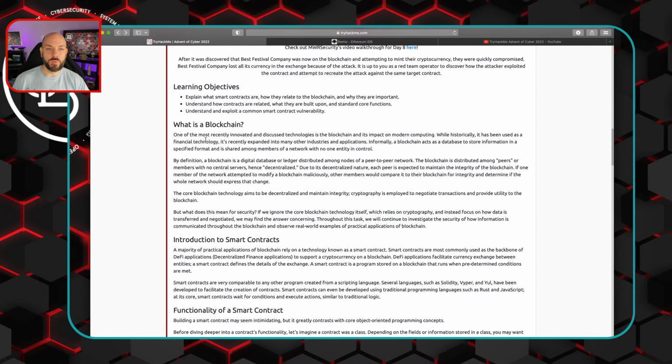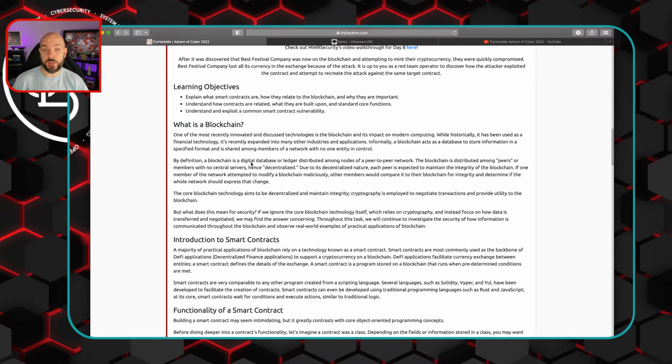So what is blockchain? One of the most recently innovated and discussed technologies is the blockchain's impact on modern computing. While historically it's been used as a financial technology, it's recently expanded into many other industries and applications. Informally, a blockchain acts as a database to store information in a specified format, and it's shared amongst members of a network with no one entity in control. So it's like a peer-to-peer, or decentralized, type of network.